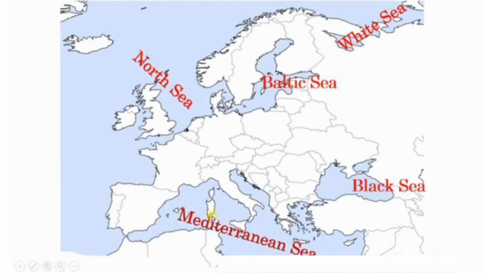It is a Europe continent map. Here some oceans are there, some seas are there. Mediterranean Sea, North Sea, Baltic Sea, White Sea, Black Sea are there in this European map. Here Mediterranean Sea, Baltic Sea, Black Sea are very important in these examinations.